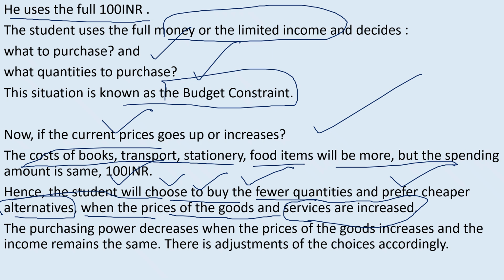So what will be the final result? The purchasing power decreases. Because of the increase in the prices of goods and services, the purchasing power decreases when the price of goods and services increases and income remains the same. So there will be an adjustment of the choices accordingly.